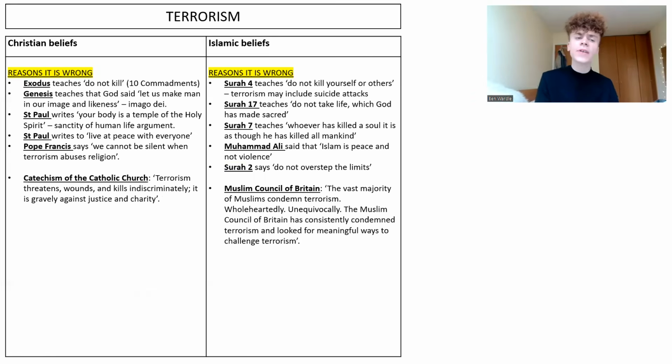So why do Christians believe it is wrong? Well, Exodus teaches do not kill. And of course, the intention behind it is to kill innocent civilians going about their everyday lives. Genesis teaches that God said, let us make man in our image and likeness. And of course, that leads to the Imago Dei doctrine that all humans are made in the image of God. And so again, innocent civilians should never be killed.